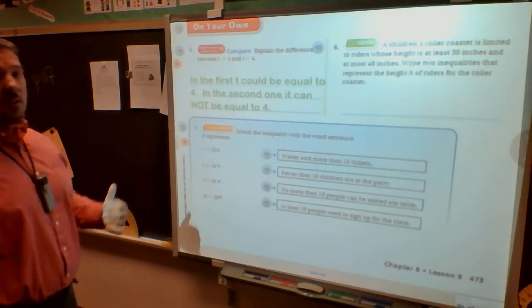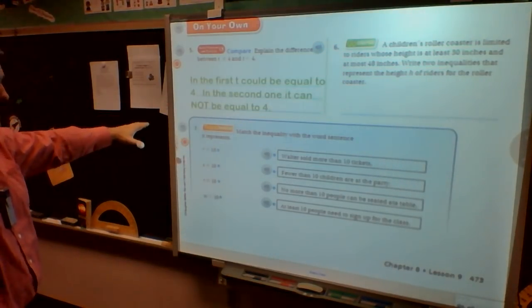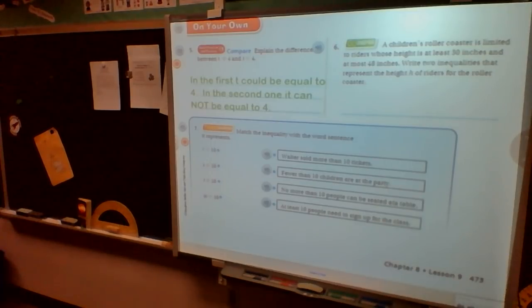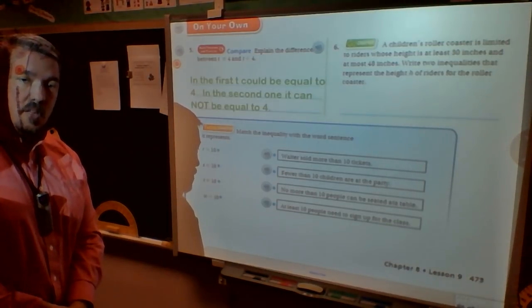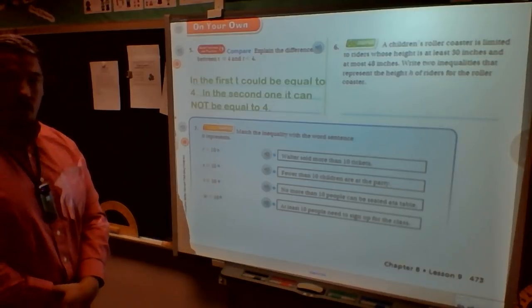So, my explanation, here we go. In the first, t could be equal to 4. In the second one, it cannot be equal to 4. Not a difficult explanation, is it? But something that you can write down.